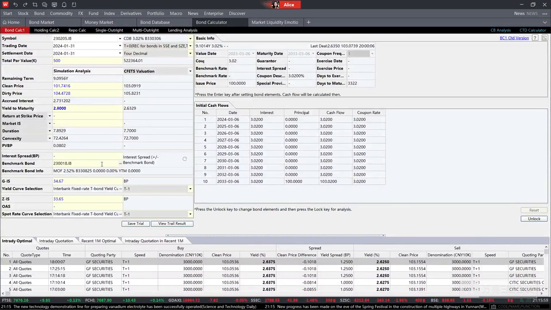Then after that, we can get the interest spread as we want. So as we press enter, then we can get the spread as we need. And also we can see it provides the G spread and also the Z spread over here as you need. So we can notice that such a calculator is really easy for you to use.